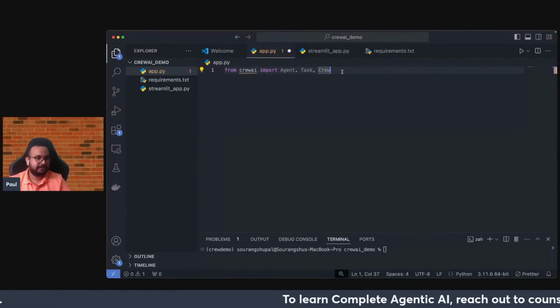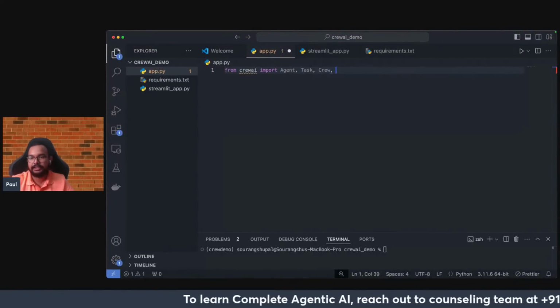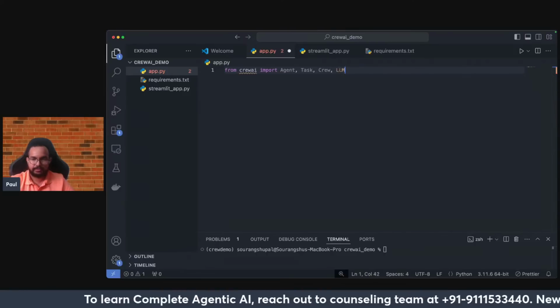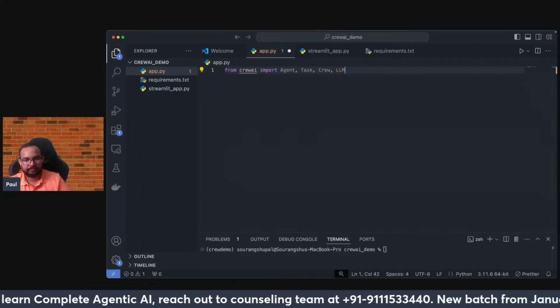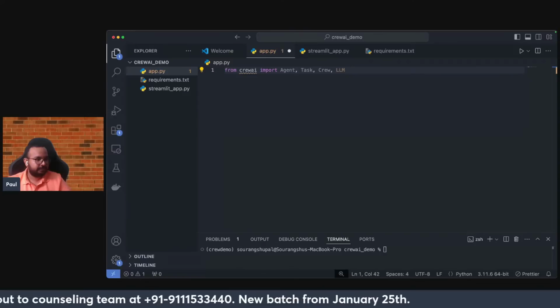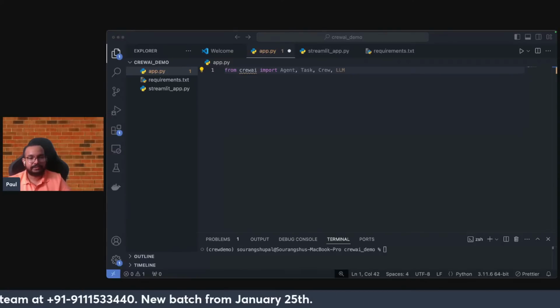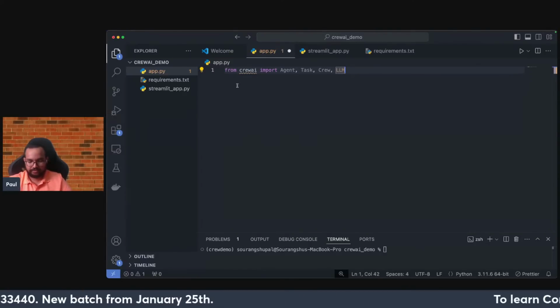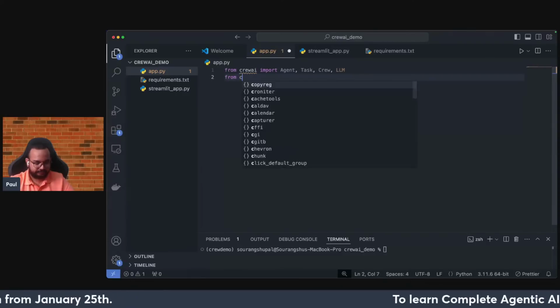Now, Crew is the main one. And finally, I need the internal LLM integration. Okay, so this is basically an internal tool from CrewAI.com. So these four are the first imports that I have. And then I'll be working with the support dev tool, from CrewAI tools.